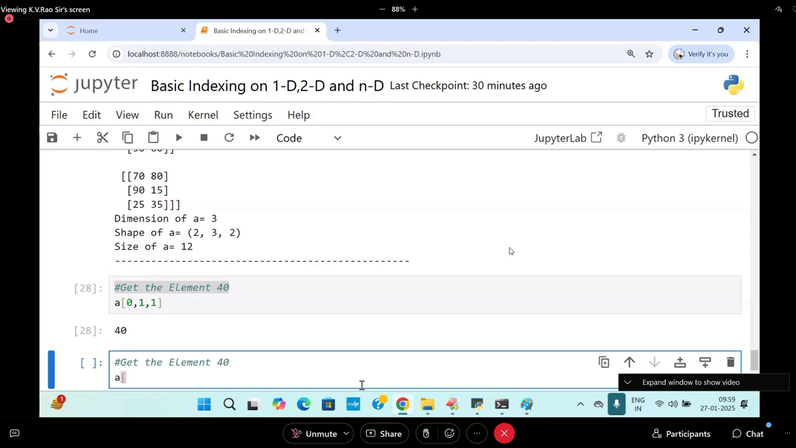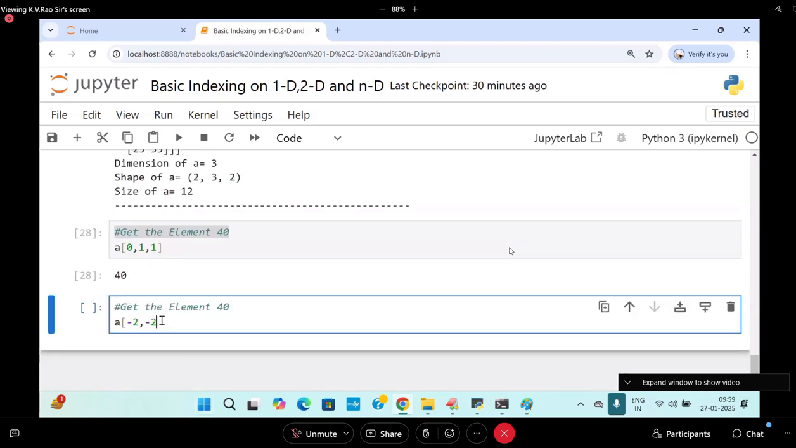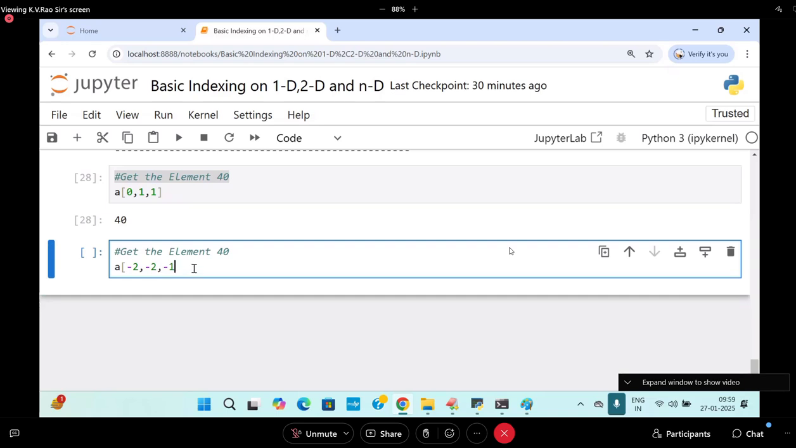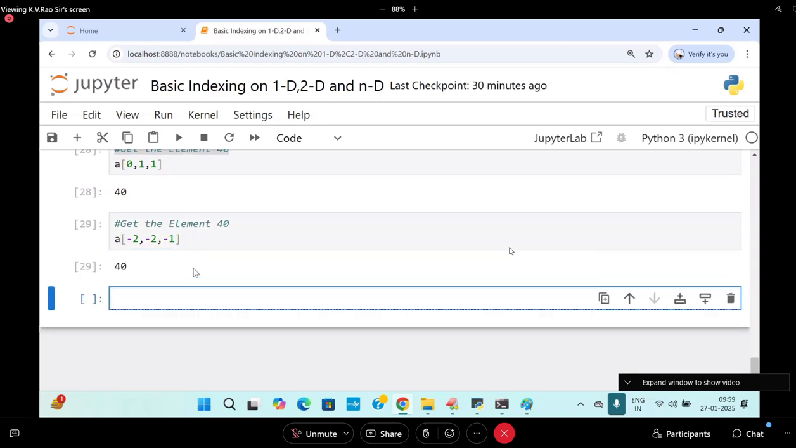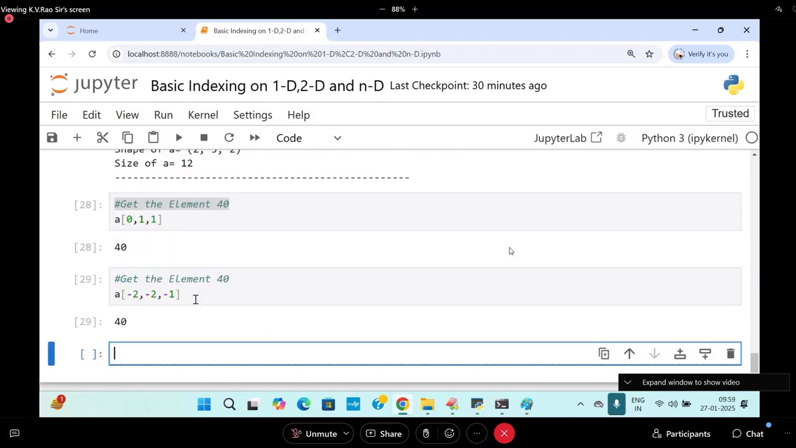A of -2 comma -2 comma -1 -2. First -2 I will pass it. Okay. Next is called what? -1. -1 I will pass it. This is the element called 40. Next I will go for 0 only.